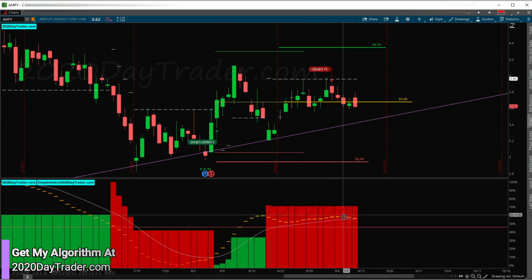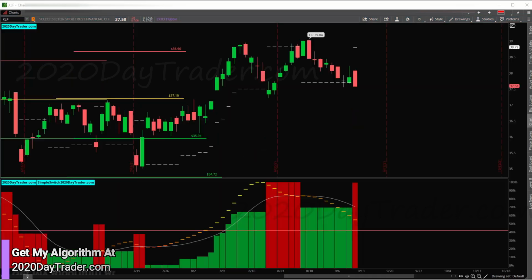The algorithm tells us that it's looking bullish, but until the algorithm tells us it's looking bullish, it's not. So AMPY not looking great right now. And then we can come over to XLF, the financial sector. So this is another trade.